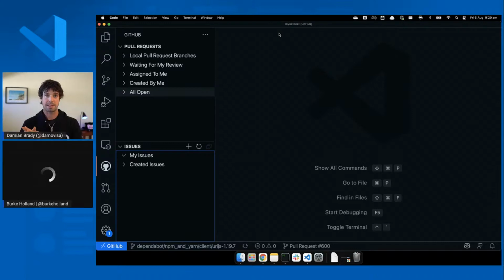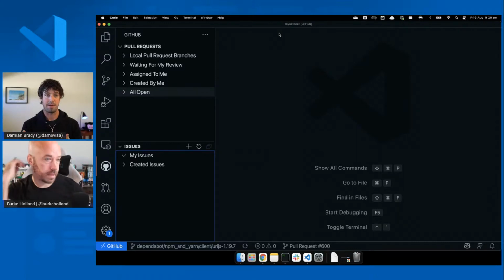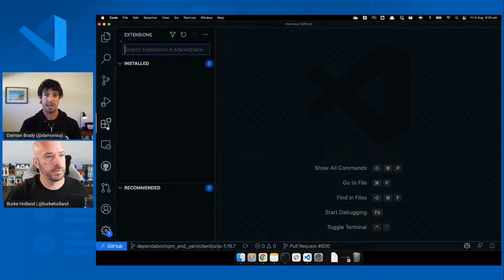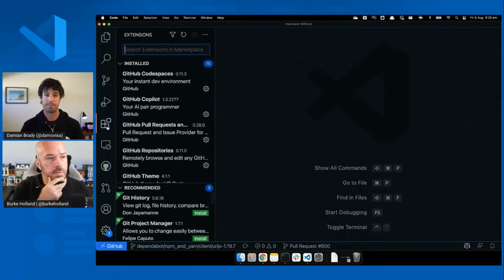Yeah, so those are the two things that I think are super good for improving your workflow: the GitHub pull requests and issues and GitHub remote repositories, which is really handy.